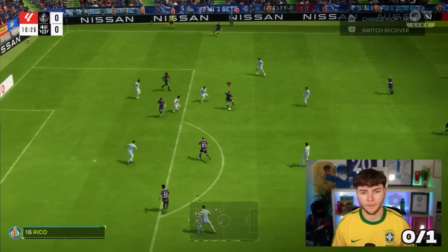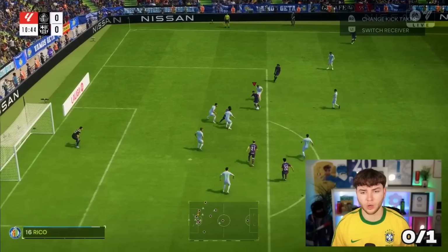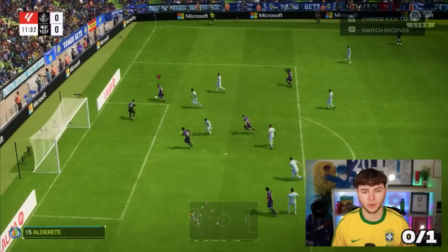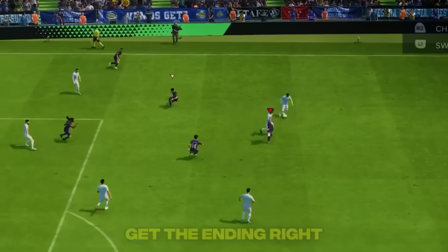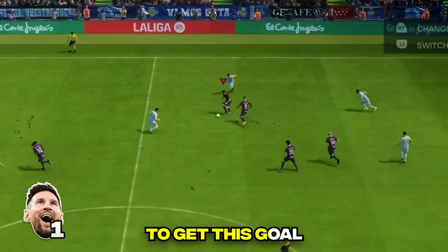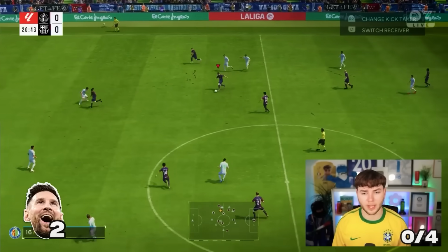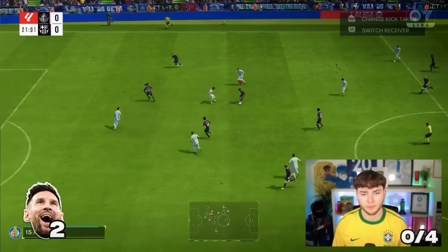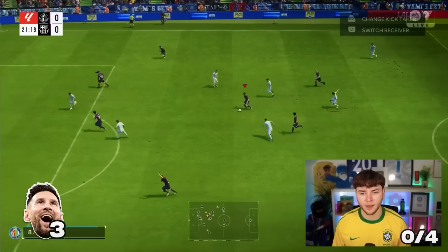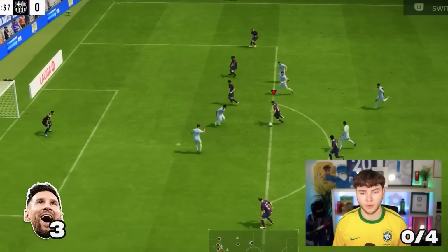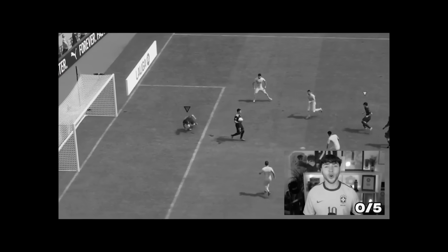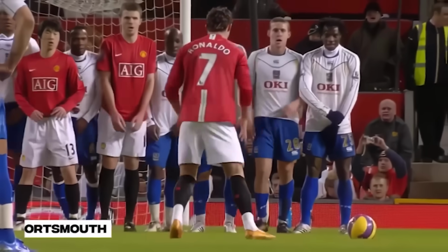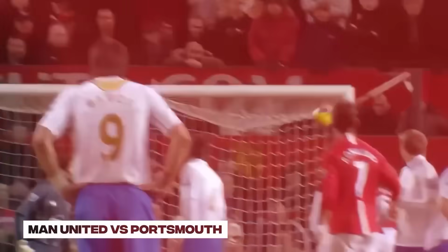Messi, encara Messi. No! But our third and fourth attempts would fail as we just couldn't get the ending right. We then had one last chance to get this goal. Oh, okay, he's got two of them gone. Oh, okay, that's three. No!